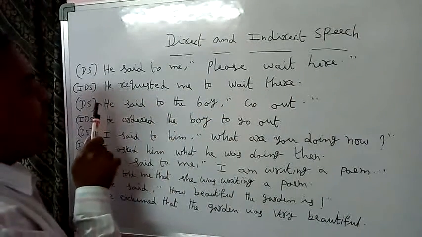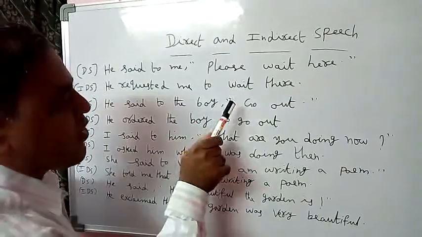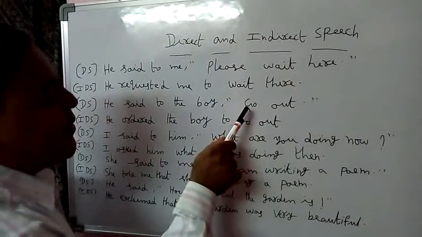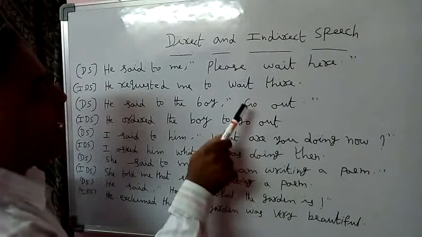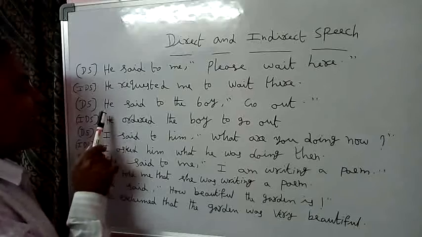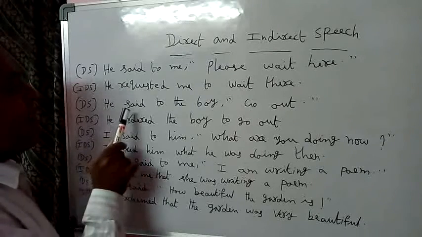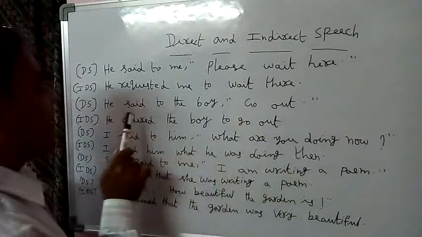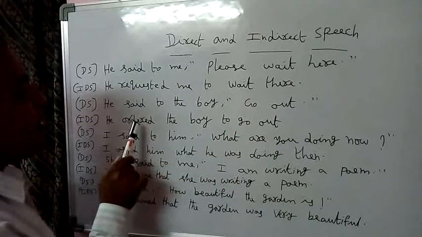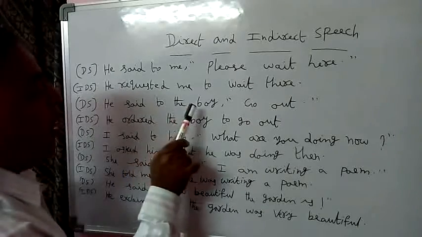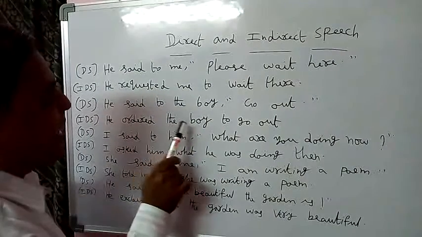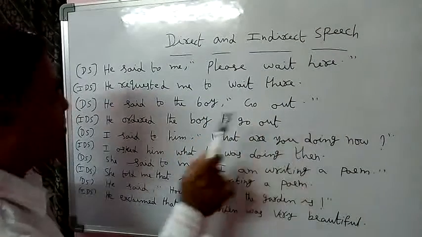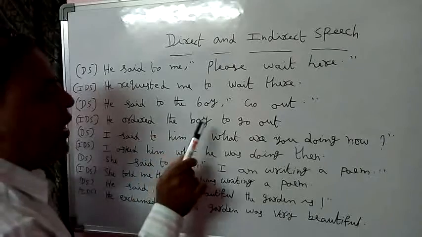The next example is: He said to the boy, "Go out." Here the sentence begins with a verb. This is called an imperative sentence. Here the subject is he. The same subject again we must write in indirect. The reporting verb "said to" becomes "ordered", because the meaning of the sentence is an order. The object is the boy. The same object again we must write in indirect. "To" is used instead of the comma in an imperative sentence. Go out. The answer is: He ordered the boy to go out.